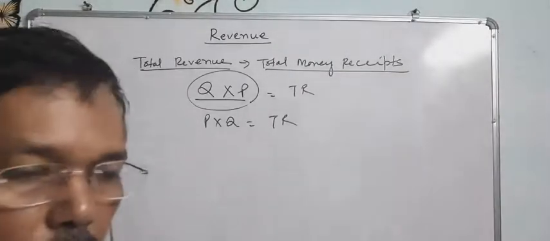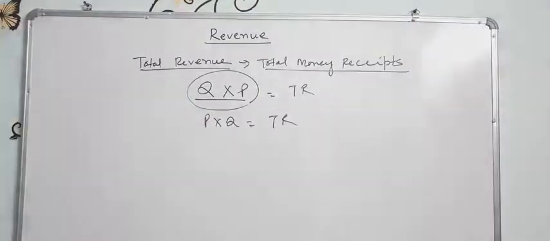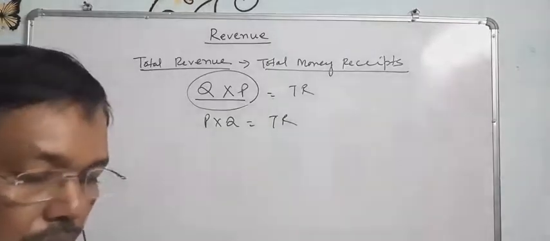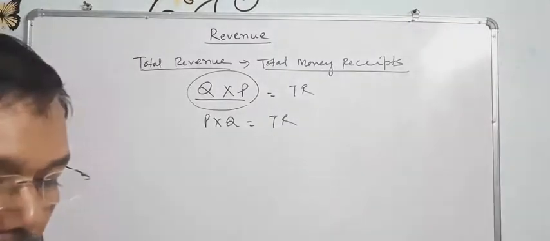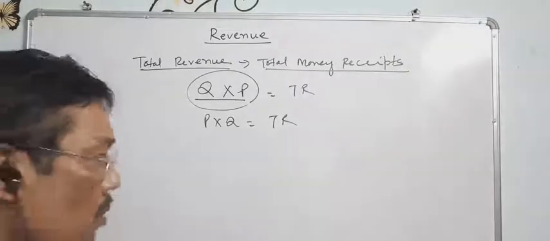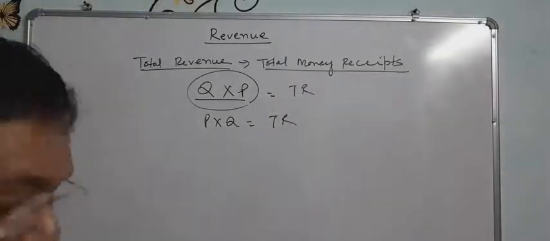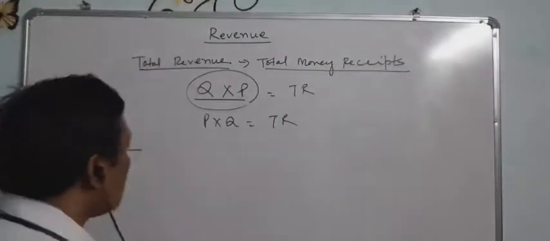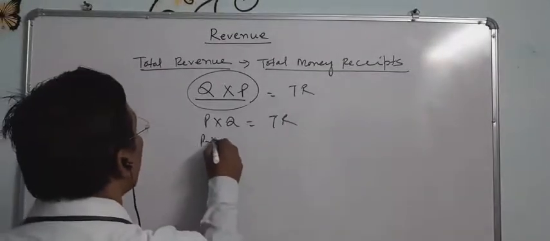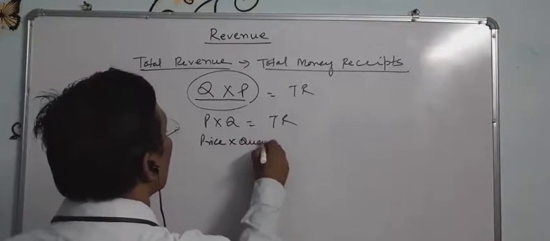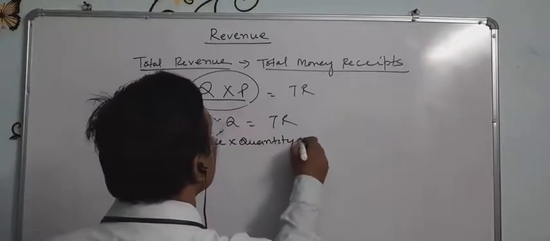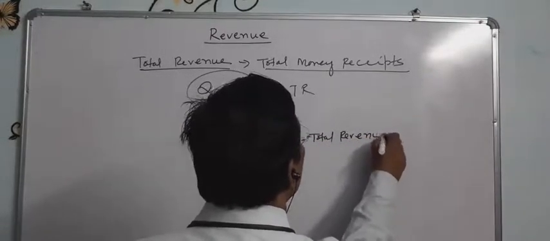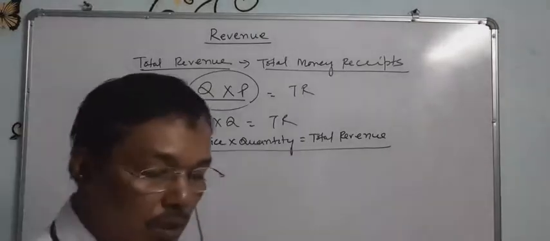Whenever a producer produces the product and that product is sold in the market, whatever money receipts are gained by that producer or firm are called the total revenue. Symbolically, we may say price into quantity equals total revenue. Here P is the price, Q is the quantity, and TR is the total revenue. So price into quantity is known as the total revenue.